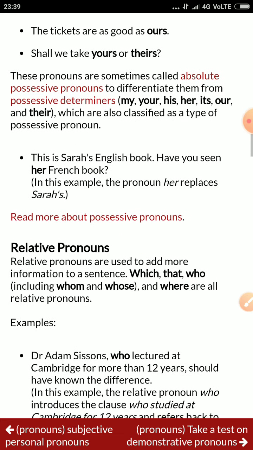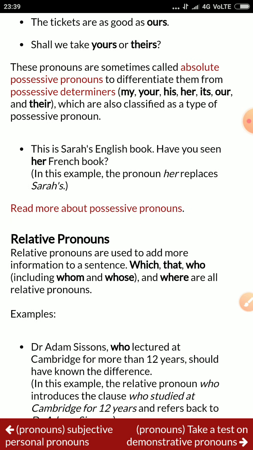Now we are going to move on to relative pronouns. Relative pronouns are used to add more information to a sentence, showing the relation. Relative pronouns are like which, that, who, including whom, whose, and where.